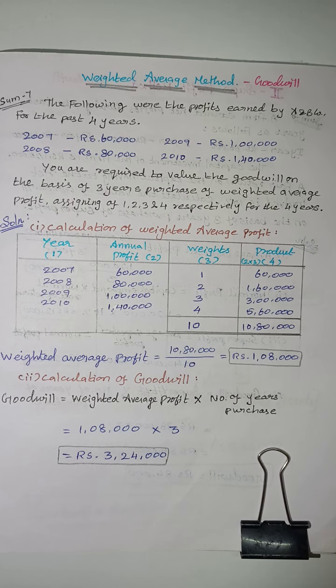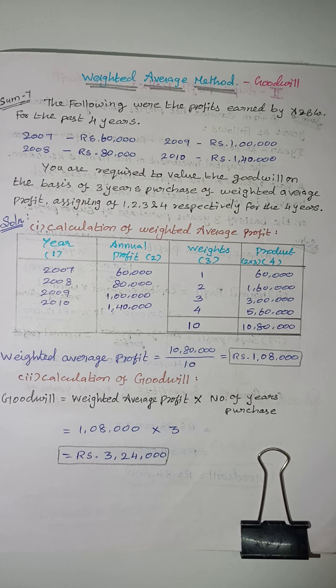So we have to provide 4 columns: years, annual profit, weight and product. The first column is year, the second column is annual profit, and the third column gives the weightage for the weighted average profit. So we have to give the weights 1, 2, 3, 4 for the 4 years. Then product is annual profit into weight value. Then first year 2007 is 60,000, 2008 is 1 lakh 60,000, 2009 is 3 lakh and 2010 is 5 lakh 60,000. Total product is 10 lakh 80,000.